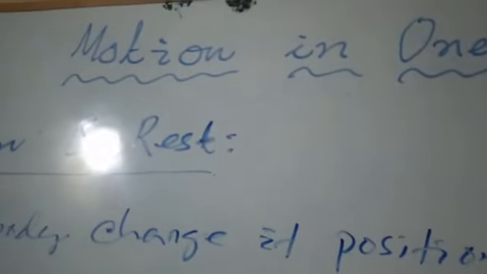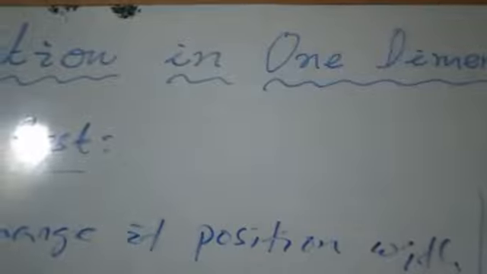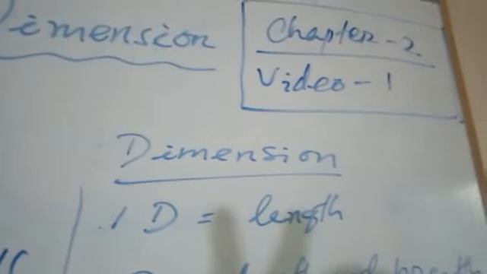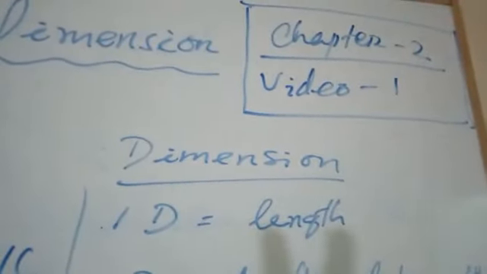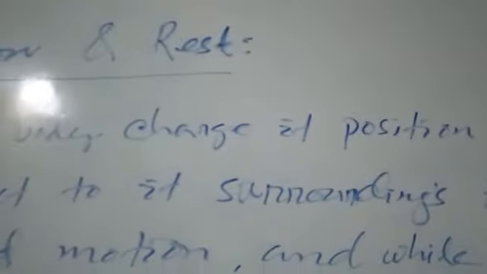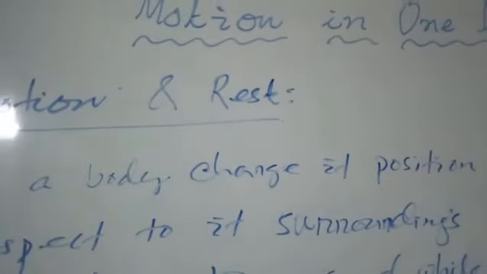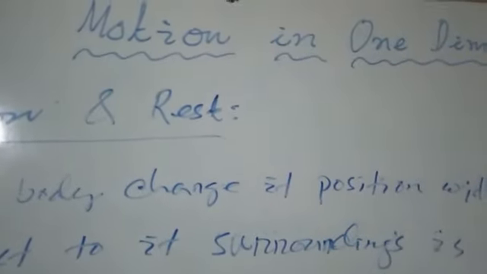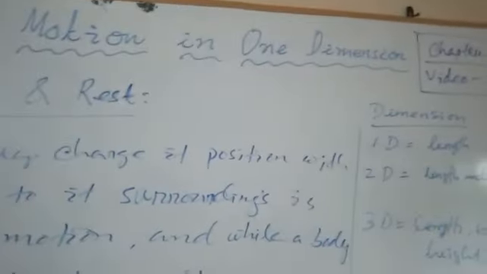We will start 9th class physics lesson 2, motion in one dimension. This is the second chapter and this is my first video, and I hope many more videos are yet to come for this particular lesson. First we will know what is motion and what is motion in one dimension. To understand the literal meaning of motion in one dimension, first we should know what a dimension is.